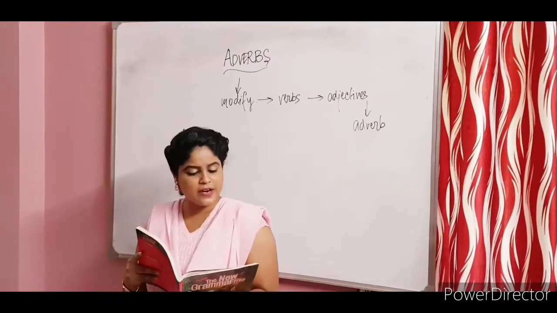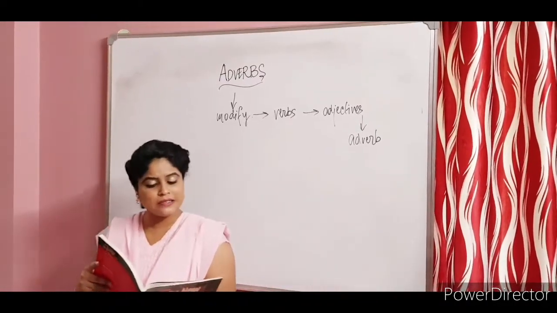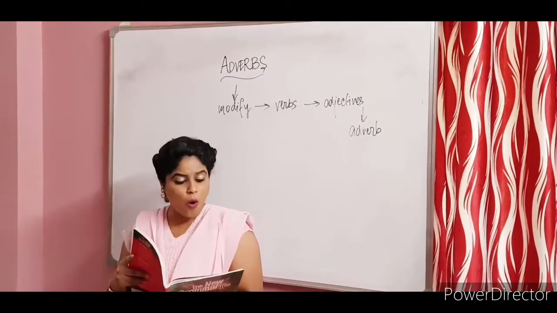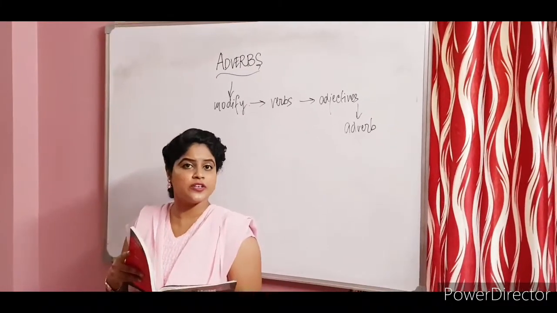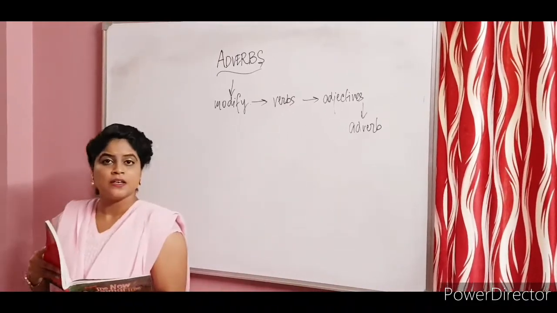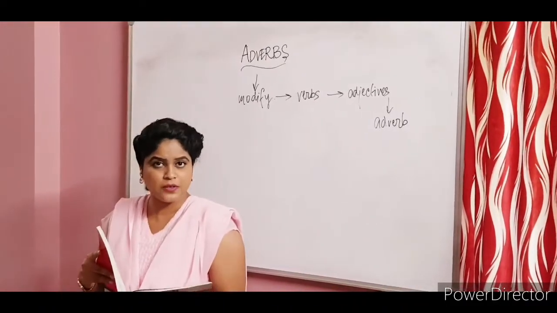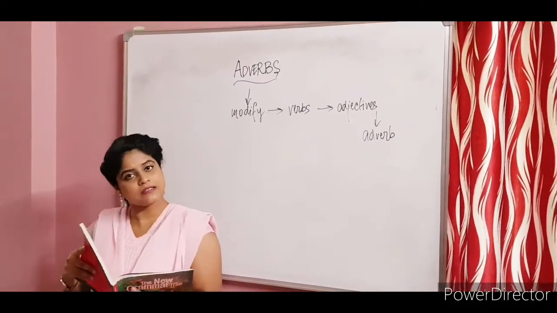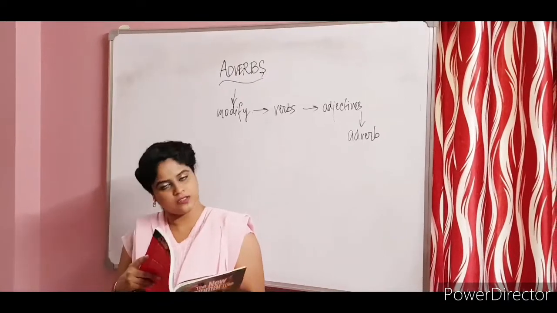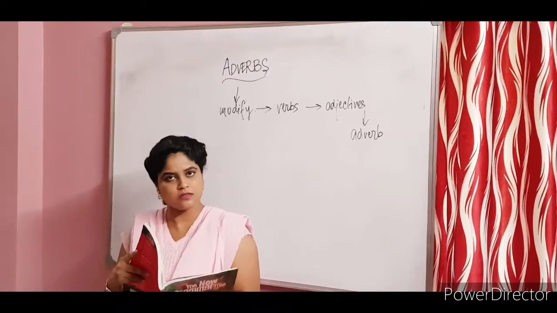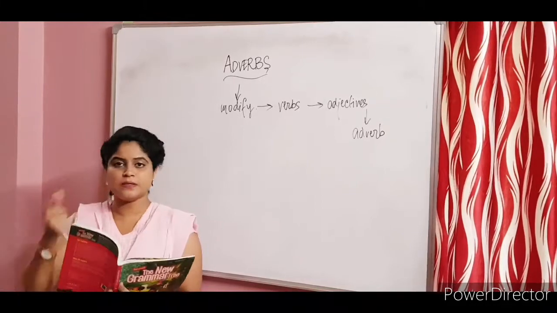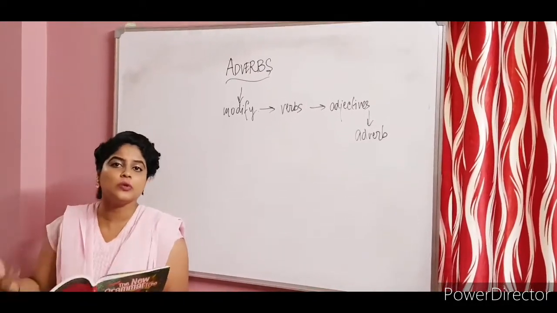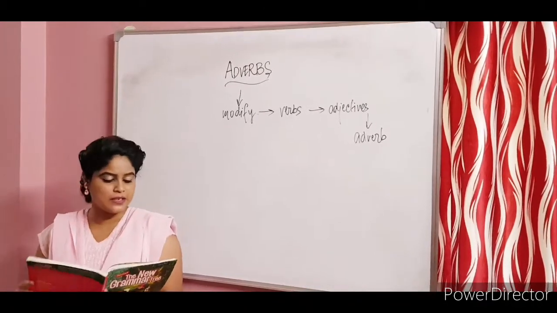Then you have, she works very slowly. So slowly is another adverb because it's showing you the manner in which the person is working. Work over here is a verb. Slowly is the adverb modifying the verb work. And very is also modifying the word slowly. So that is how it modifies another adverb.